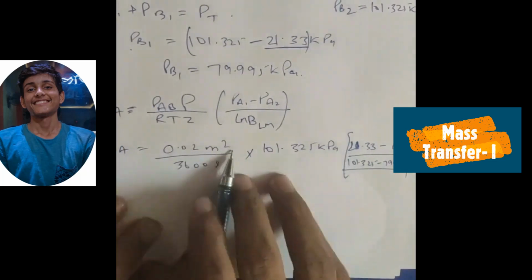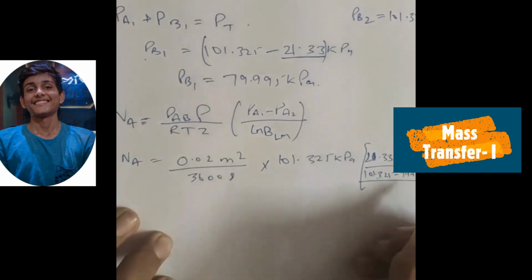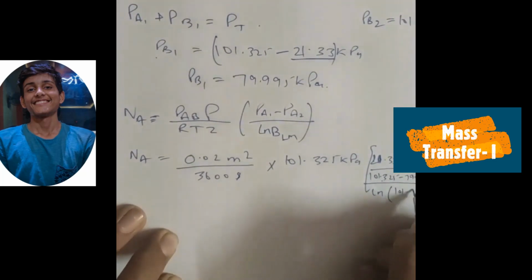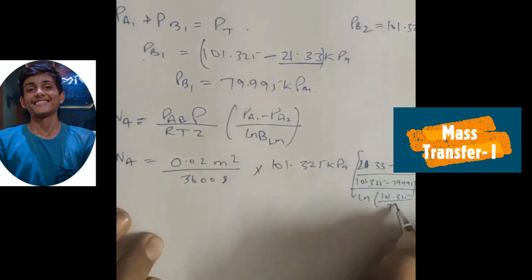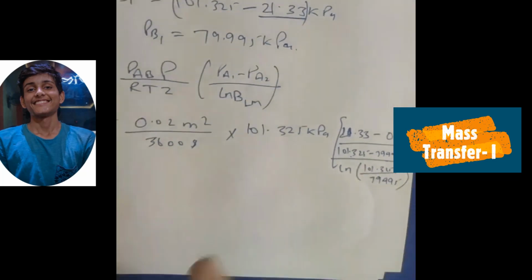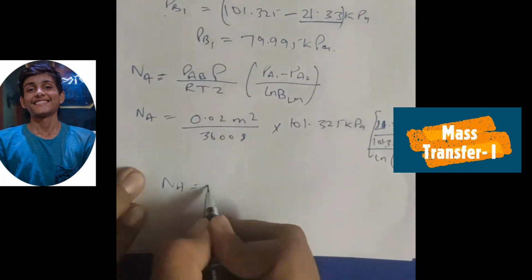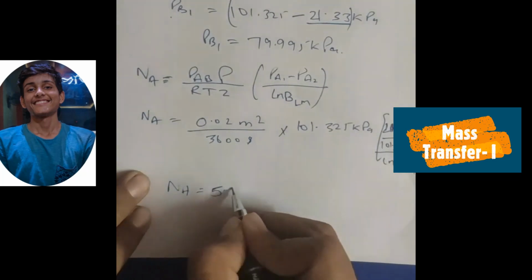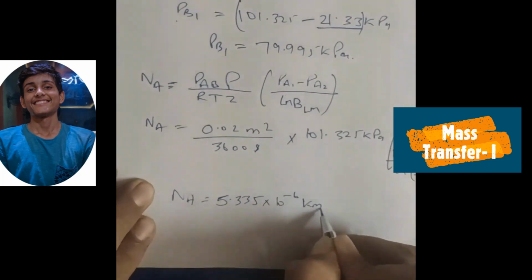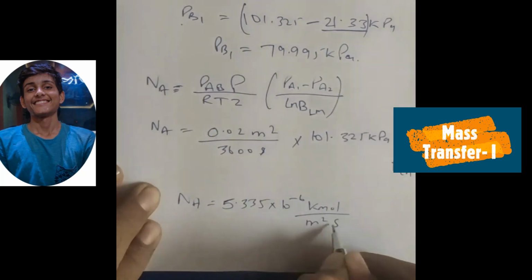So now PBLM is PB2 minus PB1 by ln PB2 by PB1. By solving this, we have Na as 5.335 into 10 to the power minus 6 kilomole per meter square second.